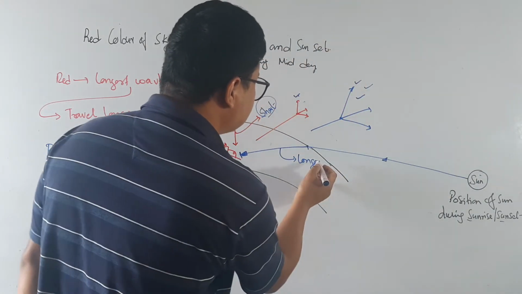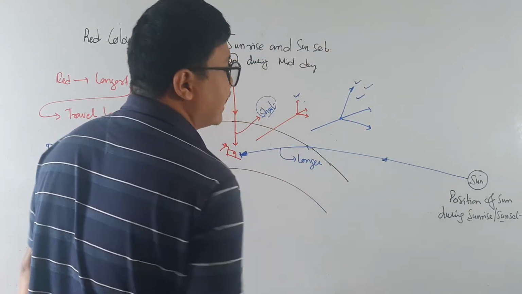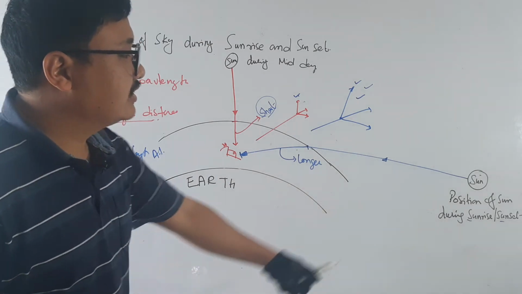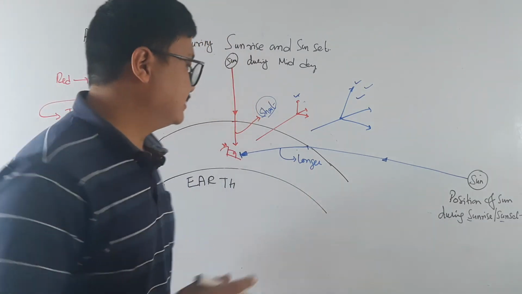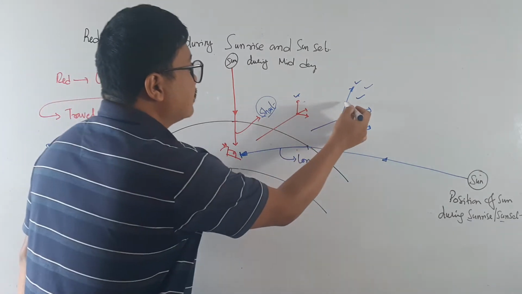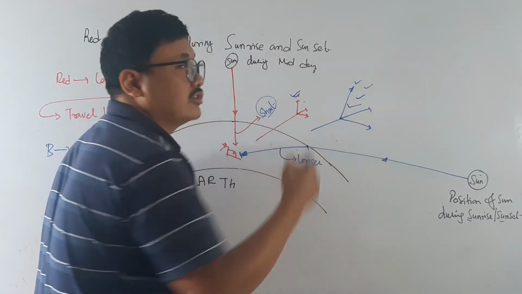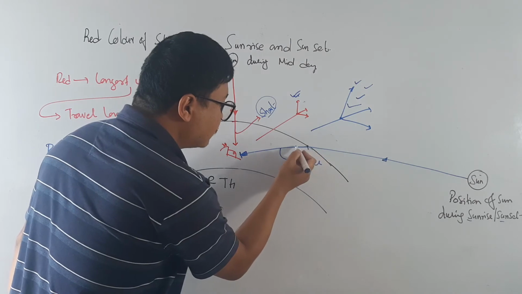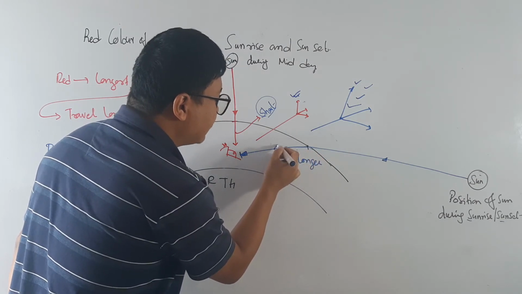The distance traveled by the red and the blue light is longer during sunset and sunrise. This is a very long distance. Whenever it is traveling, both blue and red are traveling. Blue comes here and then the blue disappears here.